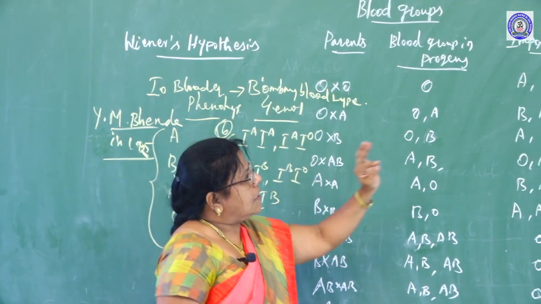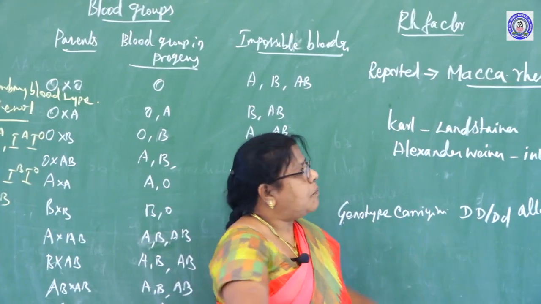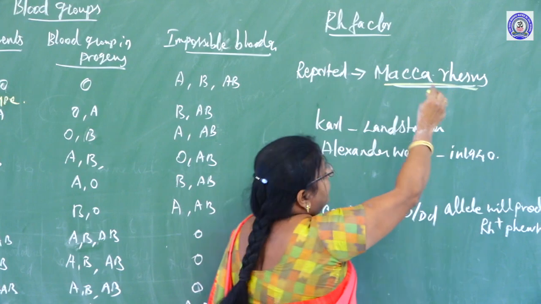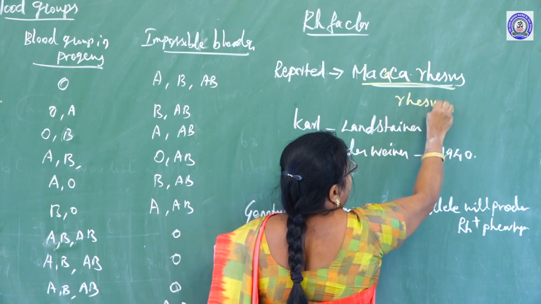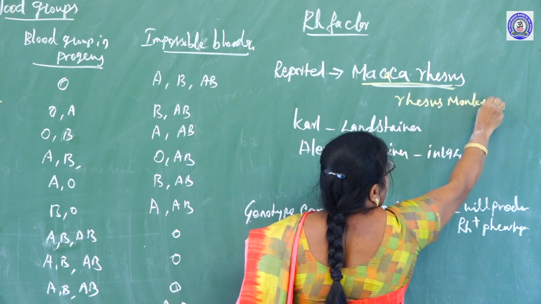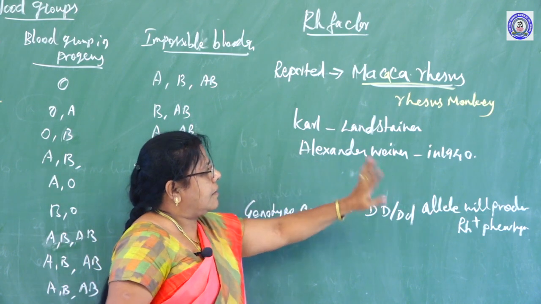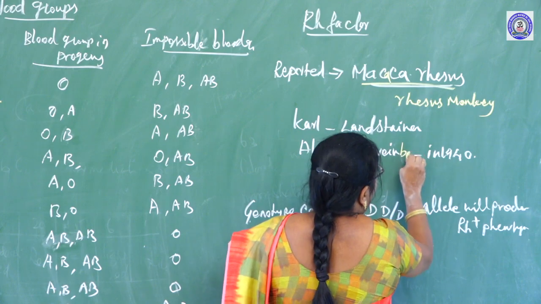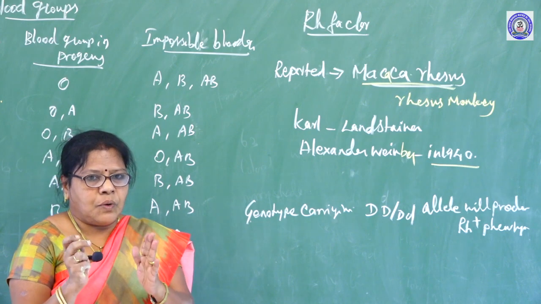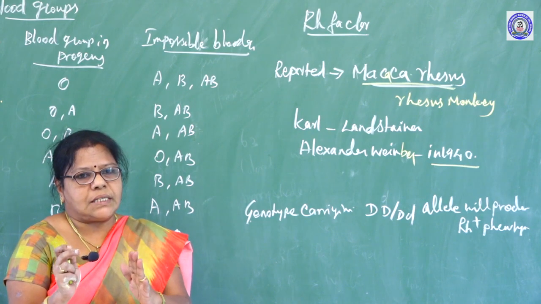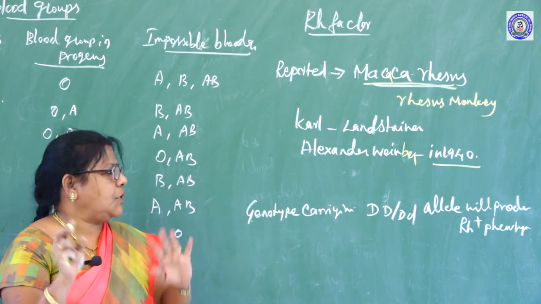Next, we want to see about the Rh factor. The Rh factor was first reported in Macaca rhesus, that is called the rhesus monkey, by Karl Landsteiner and Alexander Wiener in 1940. A person who has the Rh factor is known as an Rh positive person. A person without the Rh factor is called an Rh negative person.